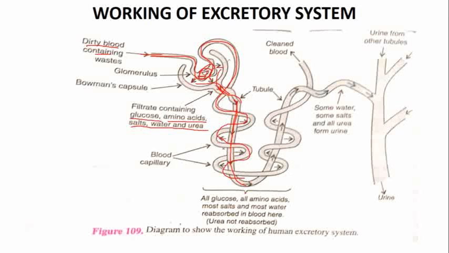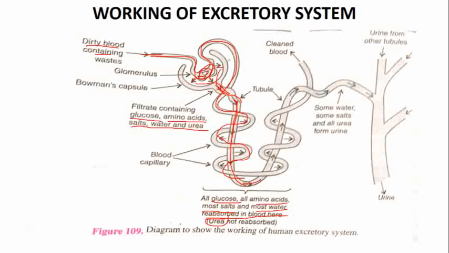And these blood vessels are reabsorbing glucose, which is essential for the blood, they are taking amino acid, they are taking most of the important salt, they are taking most of the water. So all these things are reabsorbed in blood here, but they are not reabsorbing urea.